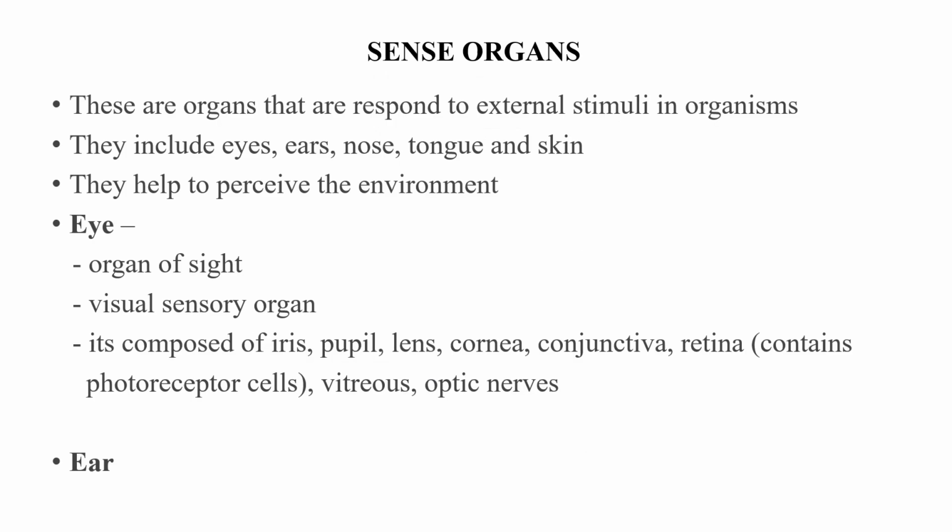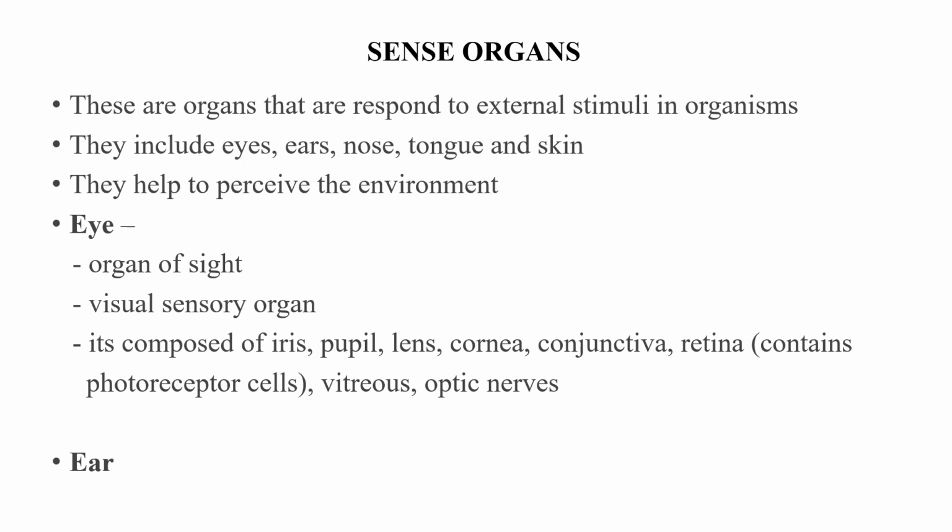Now, another one that we are going to look at is the sense organs. When we say sense organs, we are talking about the organs in the body that are responsible for perceiving the senses. That is the organs in the body that receive or respond to external stimuli in organisms.